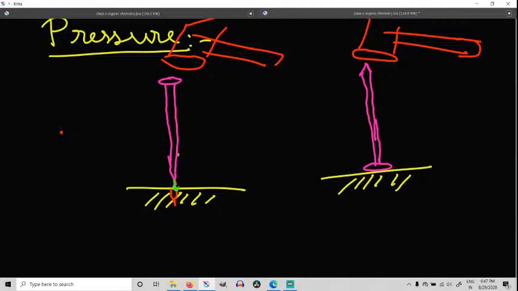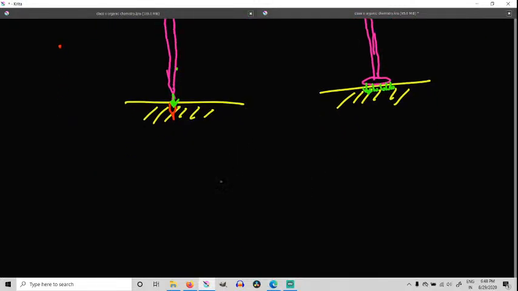It got concentrated over here on a very small point, whereas whatever thrust I applied, now it got distributed over a wider area. Hence this nail was able to go in and this nail couldn't go in, because here the thrust got distributed. So we come upon something now which we represent by a P.